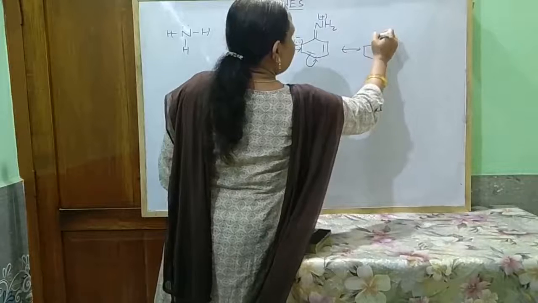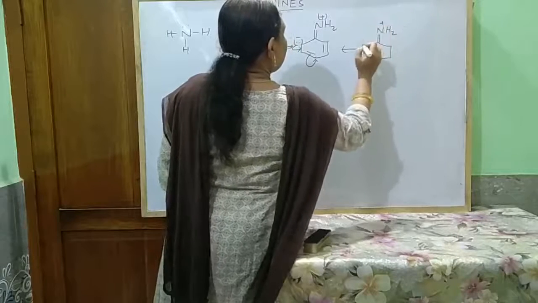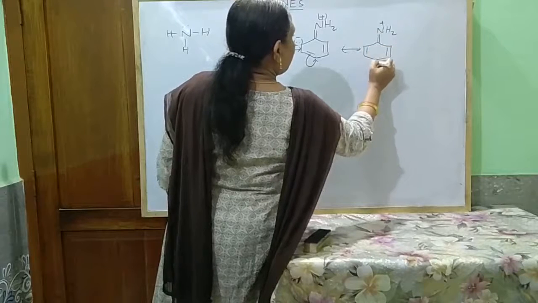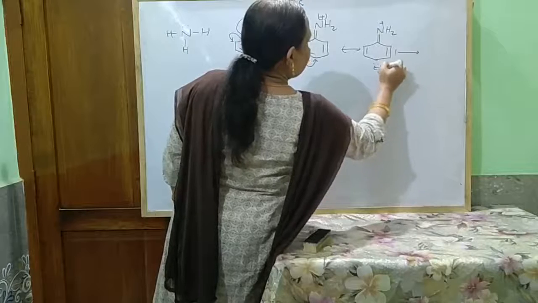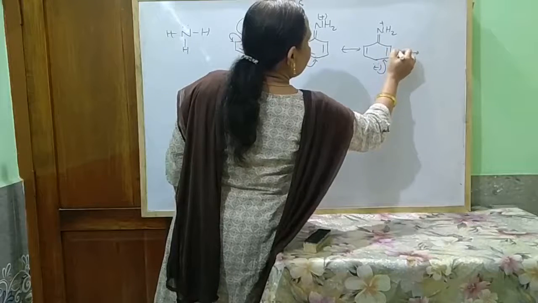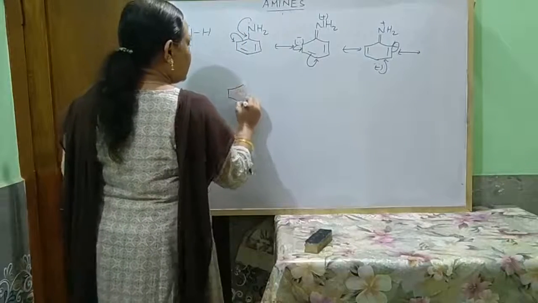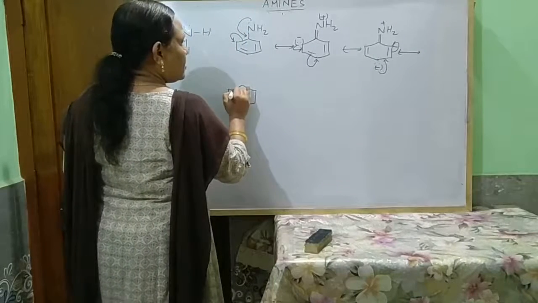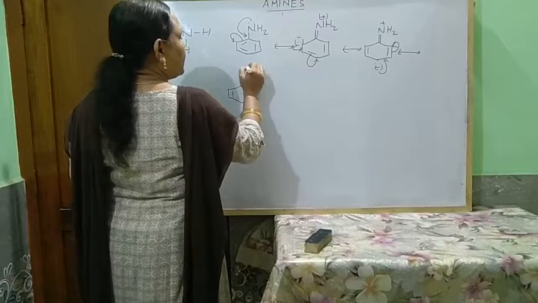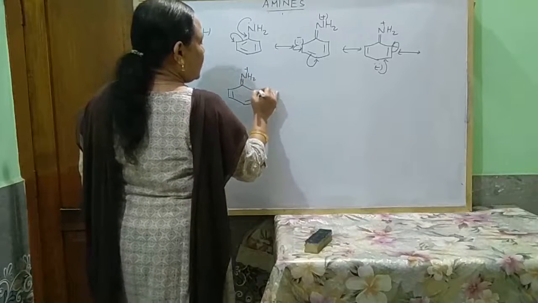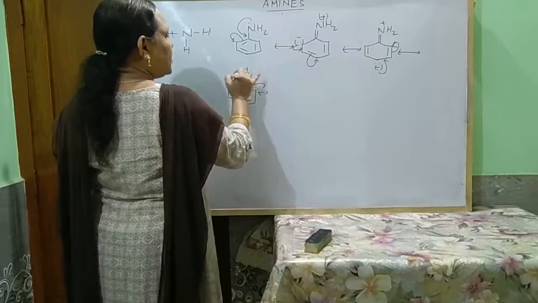The different resonance structures of aniline are NH2 plus, lone pair. Again this bond comes here, NH2 plus, lone pair having negative charge. Again this one comes here.